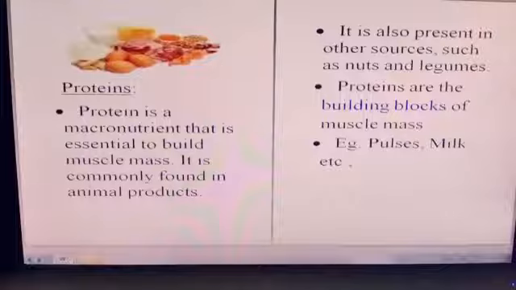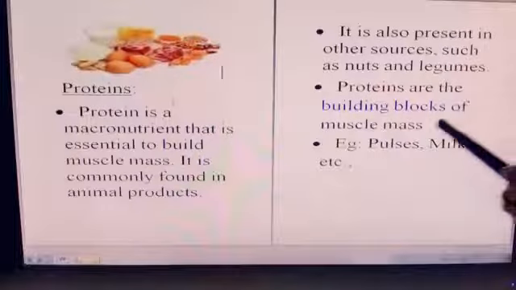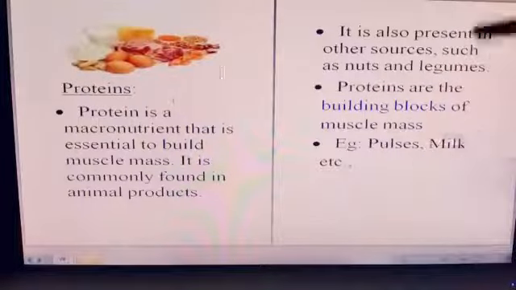They are classified into plant protein and animal protein. Protein which is obtained from plants is called plant protein, and which is obtained from animals is called animal protein. Chickpea, nuts and soya bean are plant protein. Milk, cheese and eggs are animal protein. Each gram of protein contains 4 calories. Proteins make up about 15% of a person's body weight. So proteins are called building blocks of muscle mass. Hence they are called bodybuilders.